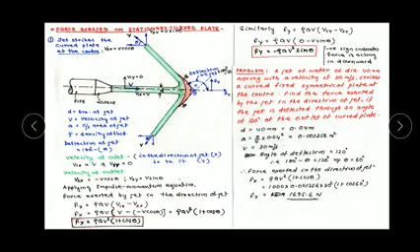When the jet strikes at the center of the vane, what happens, what are the forces exerted on the plate, and what will be the work done, we will discuss everything. In the stationary plate case, work done will be 0 because there is no movement of the plate. So the work done by the jet is 0. Only the forces exerted in the direction of the jet and perpendicular to the direction of the jet are considered.